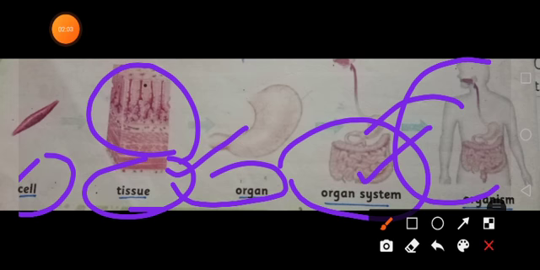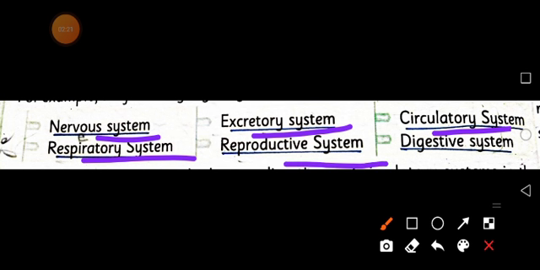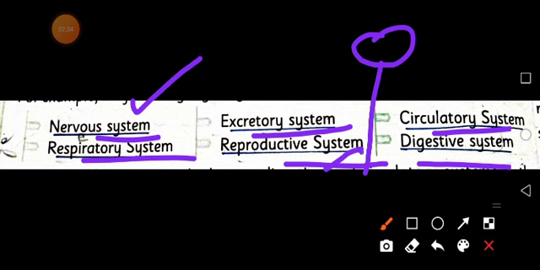Students, do you know any organ systems in a human body? Absolutely your answer will be yes, because as you learned in previous grades about different organ systems, for example, the nervous system, excretory system, circulatory system, respiratory system, reproductive system, and digestive system. So there are different systems in a human body. These are the organ systems which combine together and form a whole organism.